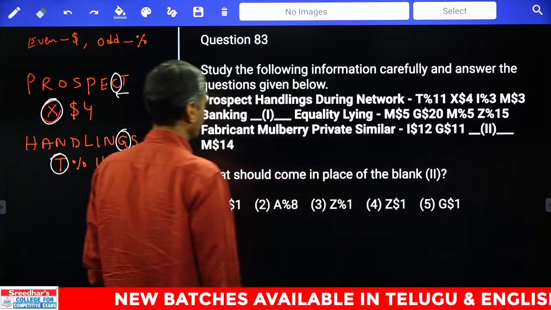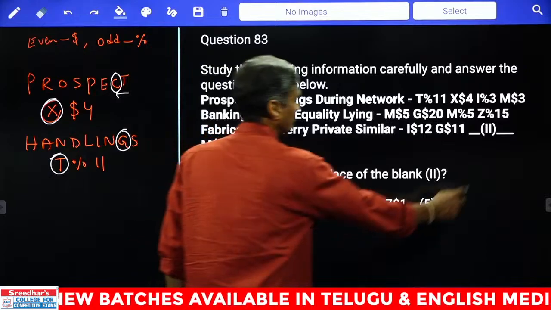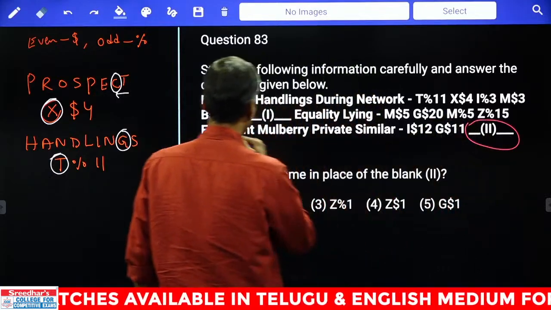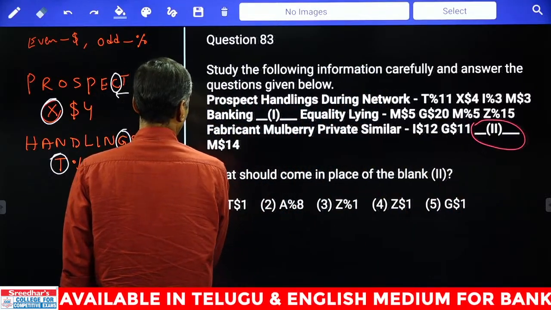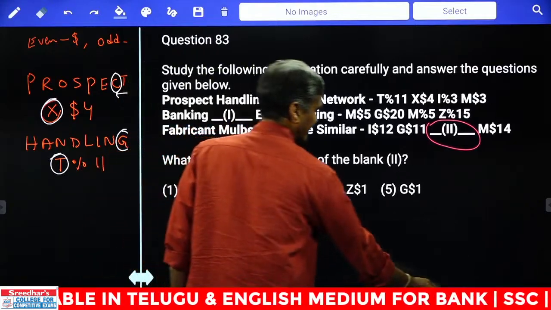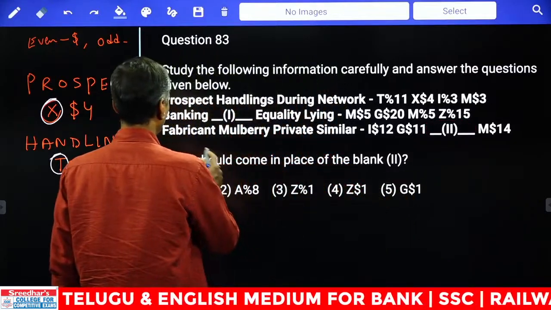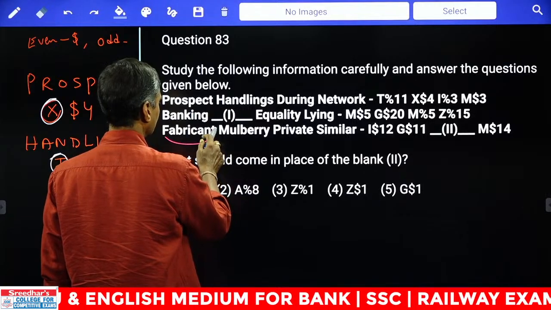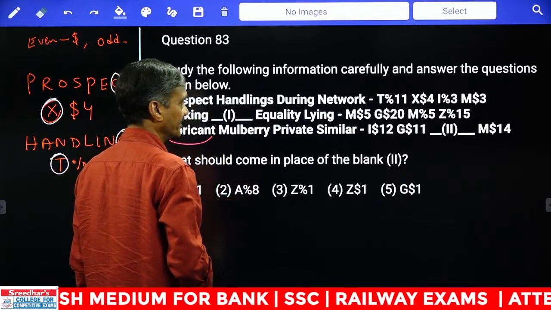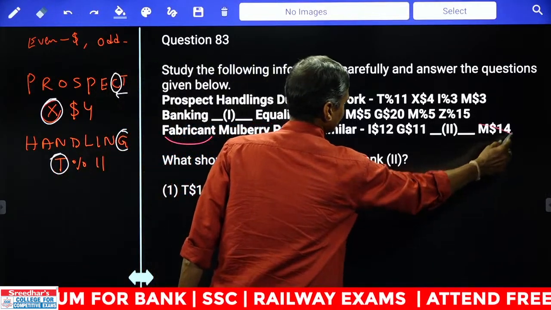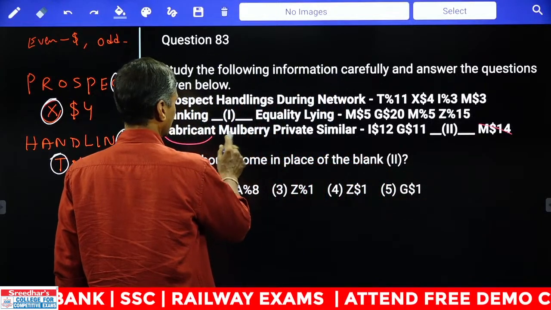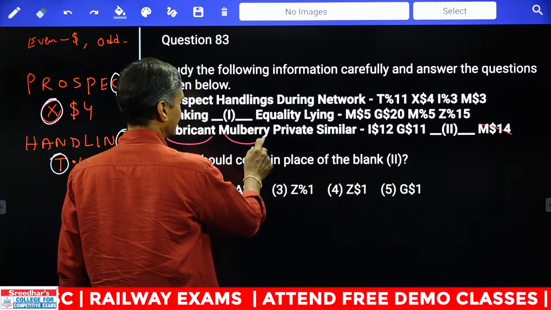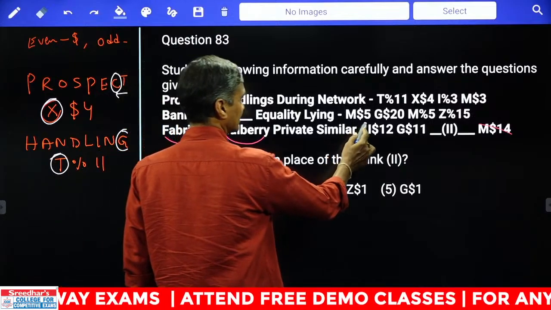Now in the next question, what should come in place of blank 2? They asked what should come in blank 2. Now we need to find out the code for blank 2. Now in this blank 2, fabricant, the difference between these two is how much? 20 minus 6, that is 14. This is 14, done. And next one, 25 and 13. 25 and 13, what is the difference? 12. 12 this has been done.